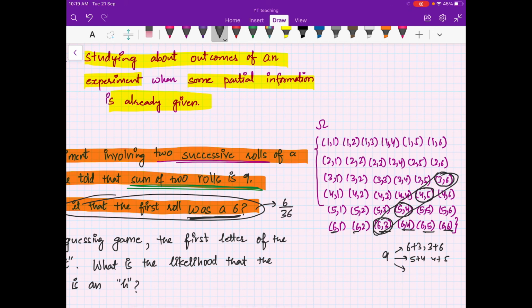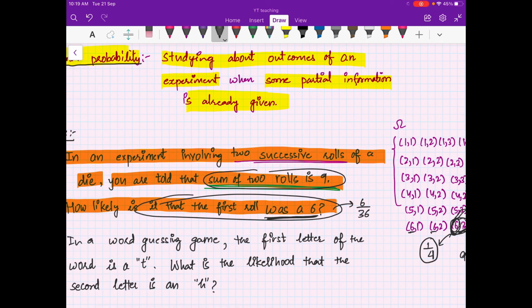But now, given the information that the sum of the two rolls is 9, you have only these 4 outcomes, and out of these there is only one with the first roll as a 6, so your answer is 1 by 4. Given the extra information, your probability has changed. This is a case where you have to compute the conditional probability.